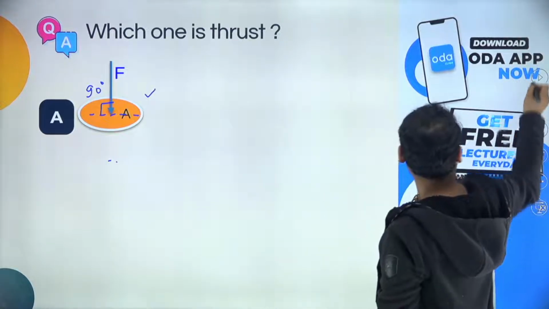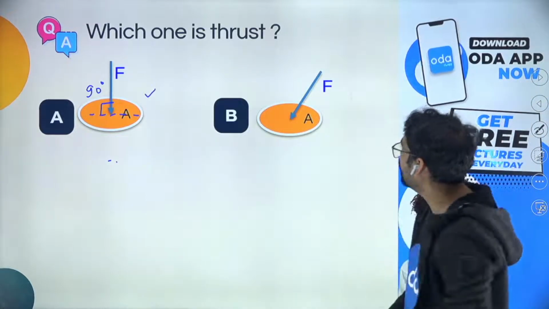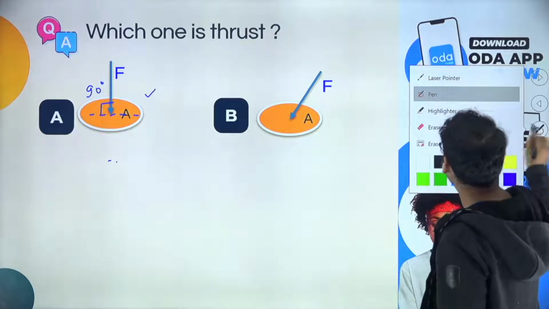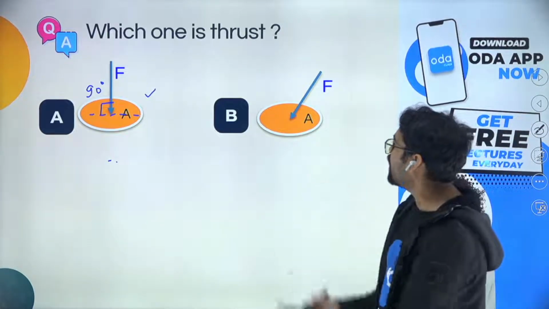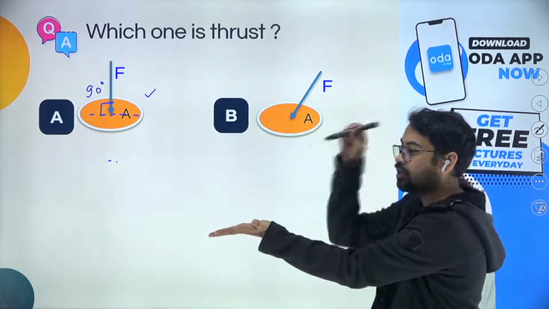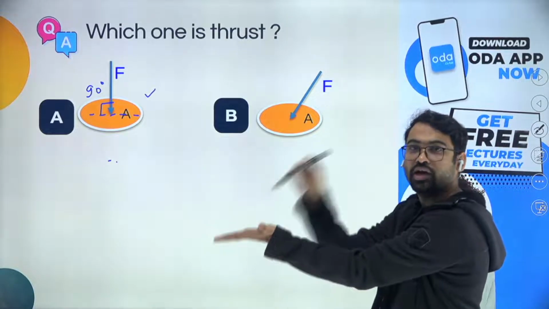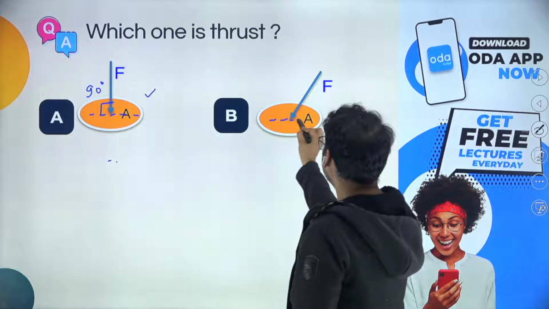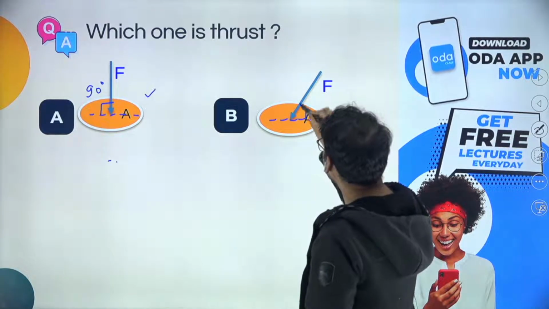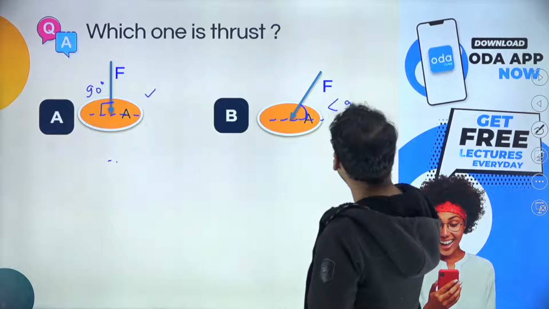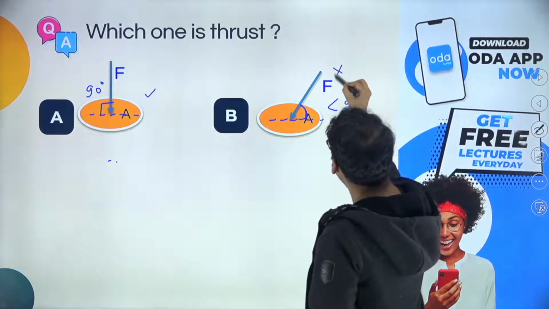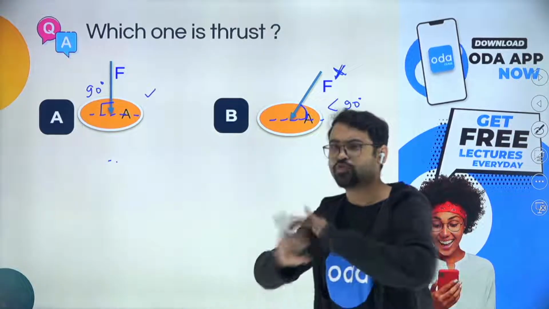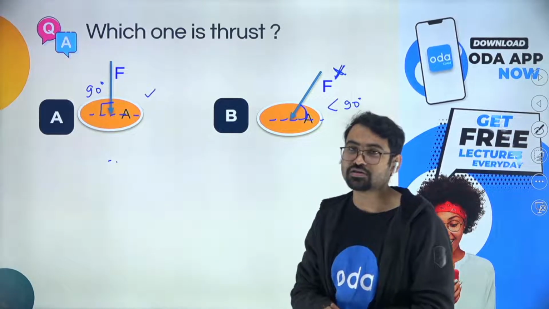Let me try the next one. Okay, now this gives me a better perspective. Why? Because if this is the area, the force comes like this. Obviously, if I draw a line over here, this angle is less than 90 degrees. So this does not seem like thrust to me. This is just a force. This force is not looking like it is thrust.